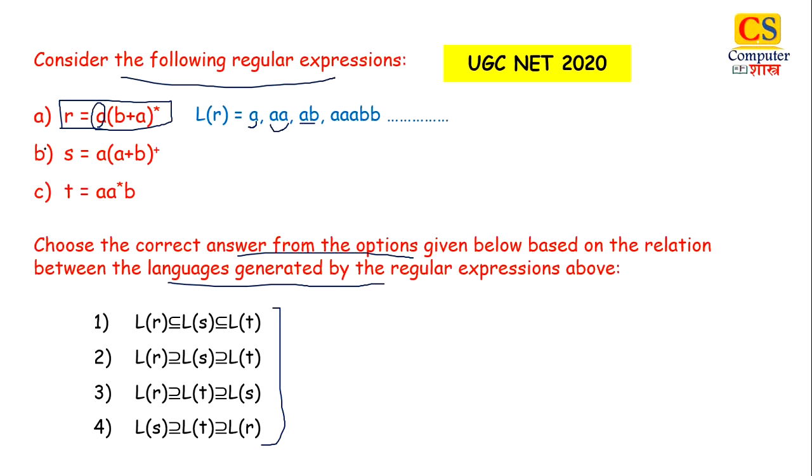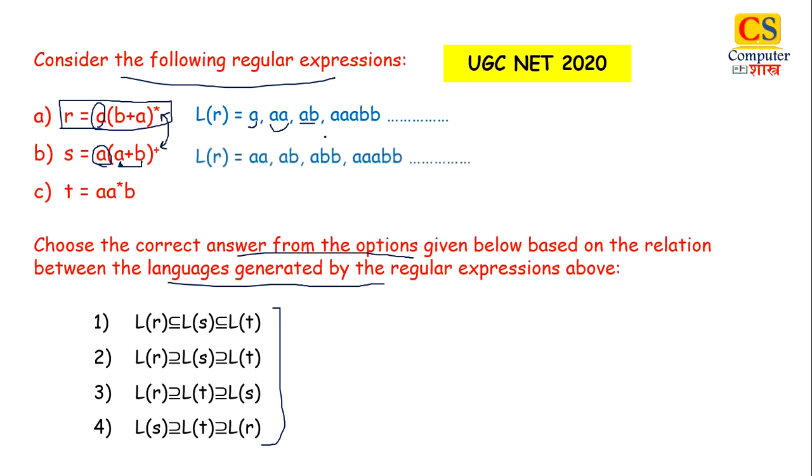Now let us move to the next string, S equals A into A plus B plus. Now here see, A will precede all strings, but between A and B you have to take at least one alphabet or one character. That is the significance of this plus. Okay, this is the difference.